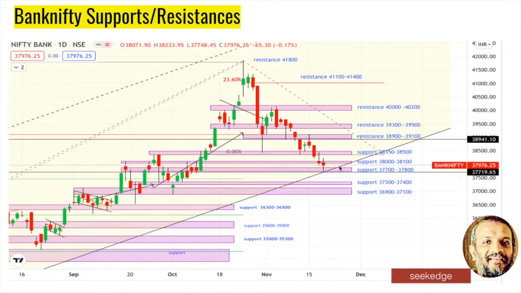Now similarly, on Bank Nifty we have a support zone exactly at 37,800. If that goes, you have 37,400. Then if that goes, you have the Fibonacci 61%. On the upside, you can see it is resistance where it fell off from 39,000, and then above that 39,500, 40,000, and 41,000, and 41,800 upside. So it's a big fall that is happening in Bank Nifty.